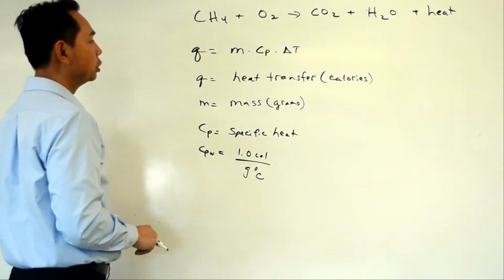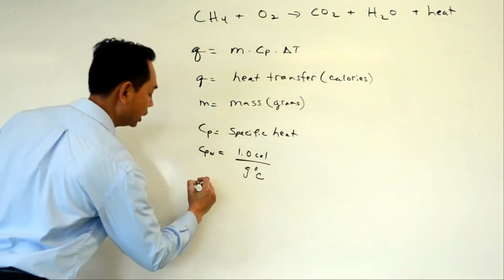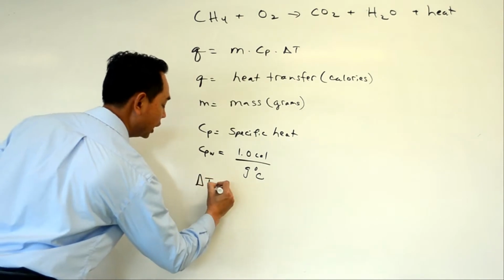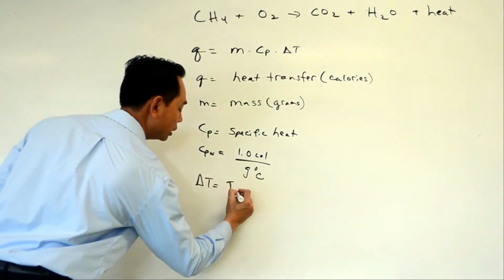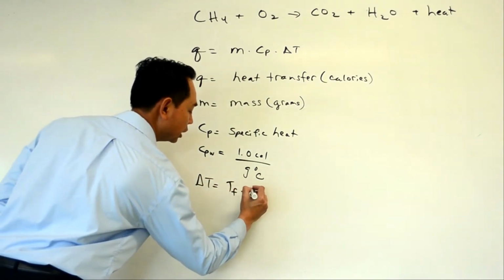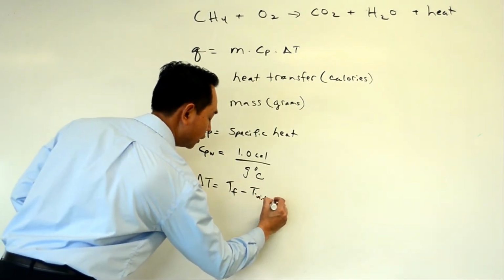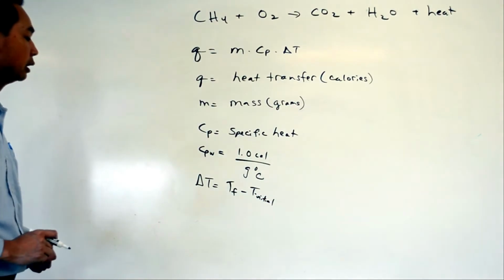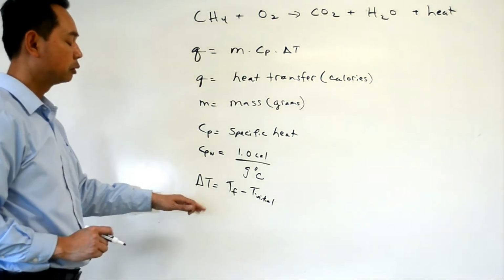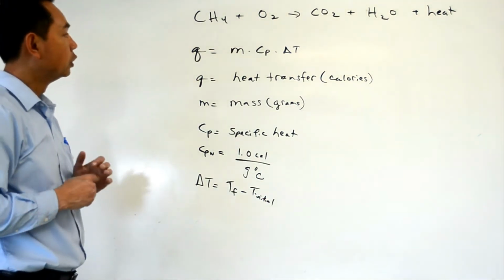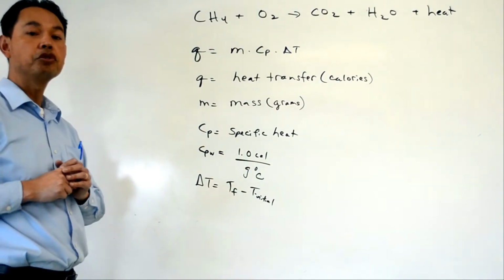And delta T is the change in temperature: final temperature minus initial temperature. That's how we calculate the heat transfer.